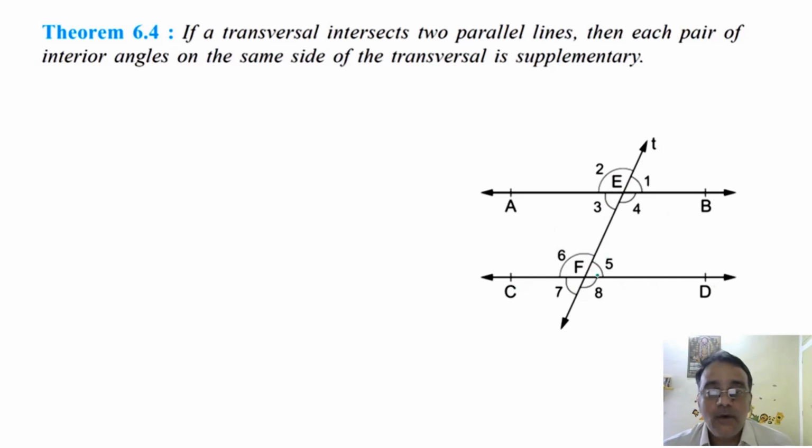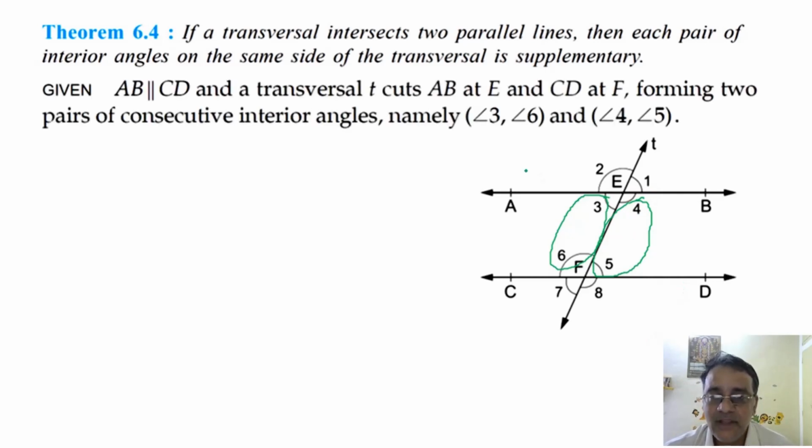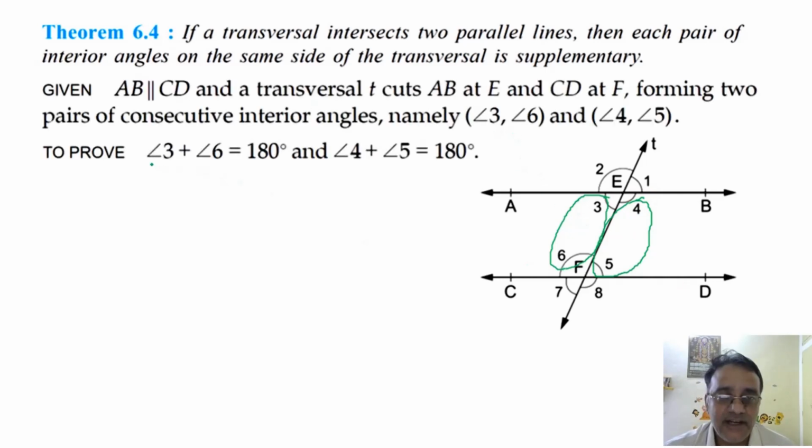And what we have to show is that angle 3 plus angle 6 is equals to 180 degrees, angle 4 plus angle 5 is equals to 180 degrees. In this proof also there is no construction.